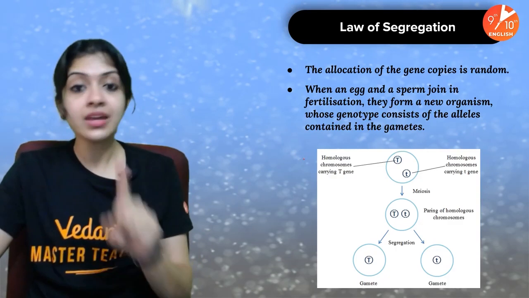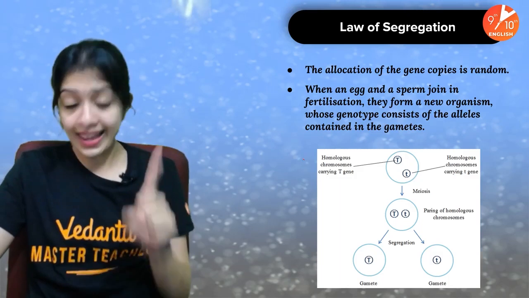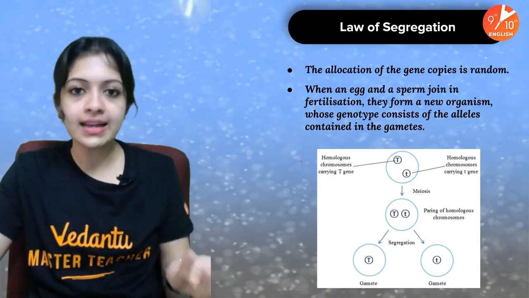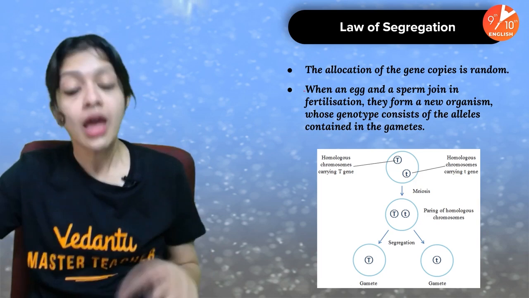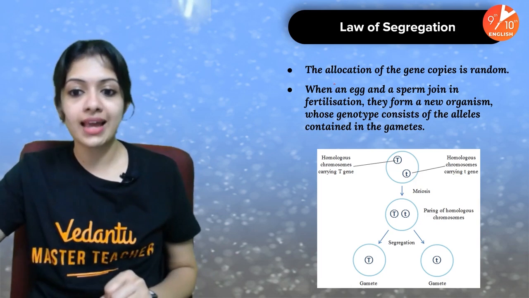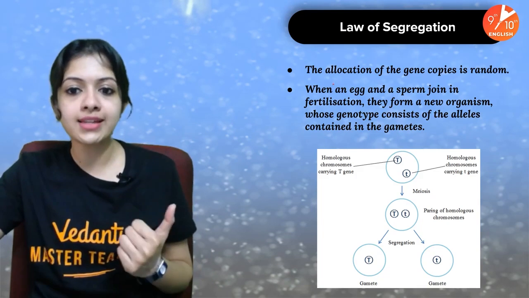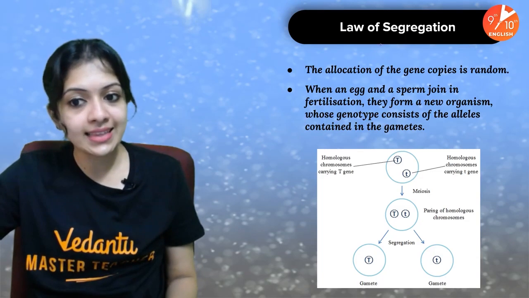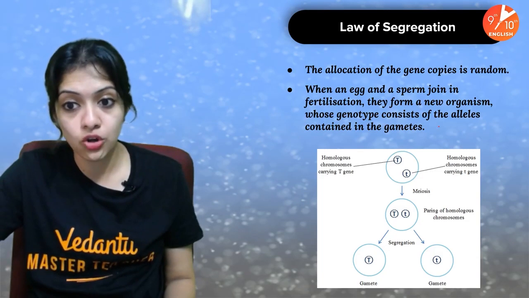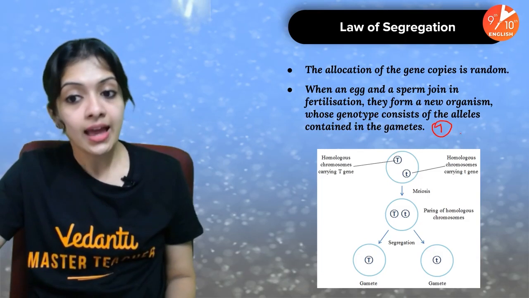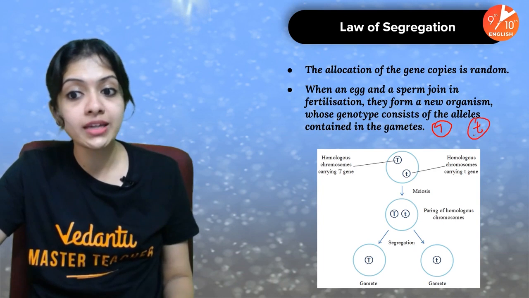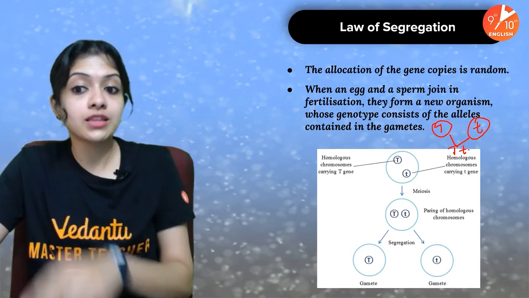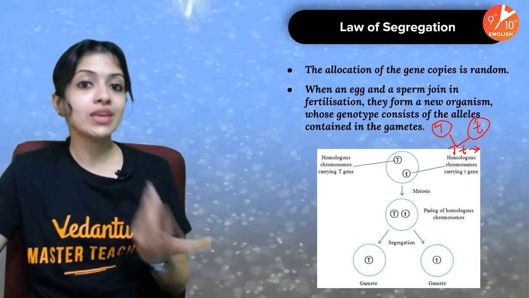One type having capital T allele and the other type having the small t allele. Likewise for all the other characters that Mendel chose. When an egg and sperm join in fertilization, they form a new organism whose genotype consists of the alleles contained in the gametes. Remember, I have told you this already. When it's a capital T gamete from one parent and a small t gamete from the other parent, at the time of fertilization, they come together to form the genotype of the offspring.